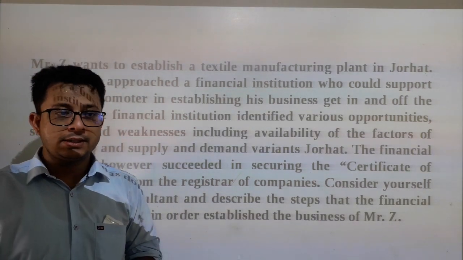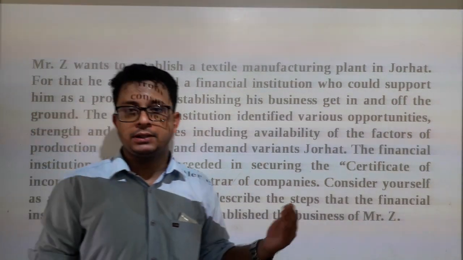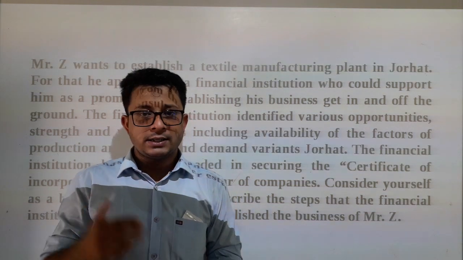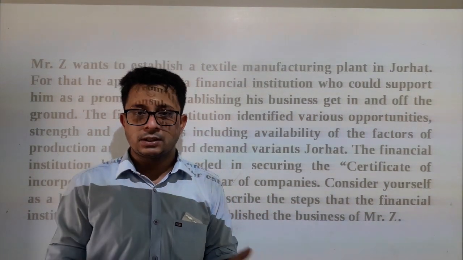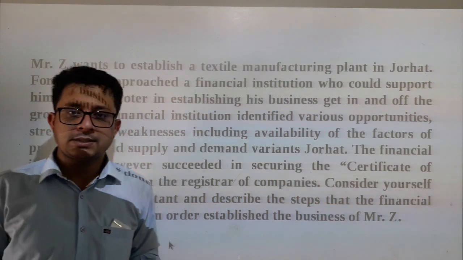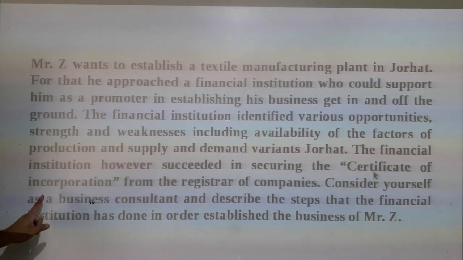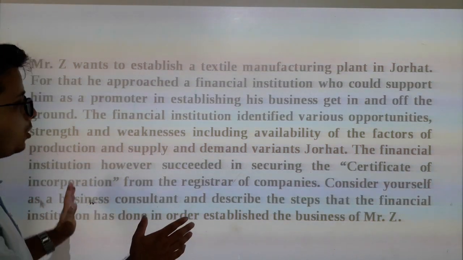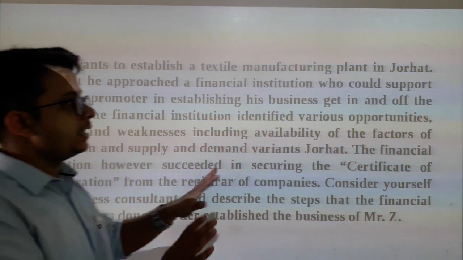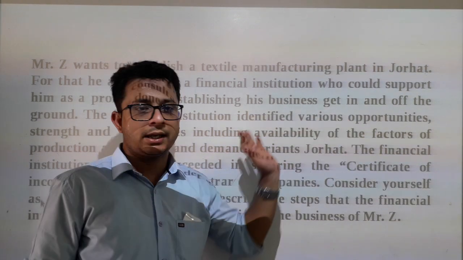That amount will depend upon the Registrar. After that the Registrar will verify each and every aspect, and if he is satisfied, he will ultimately issue this certificate of incorporation. Whenever Mr. Jad gets this certificate of incorporation, then he can get his business off the ground.